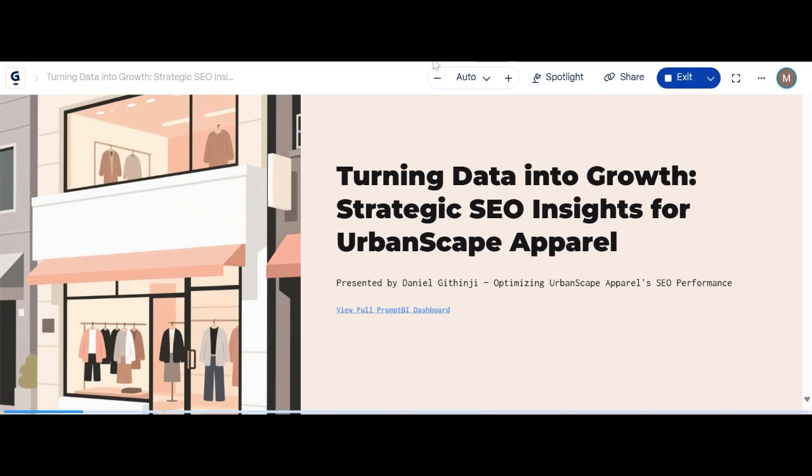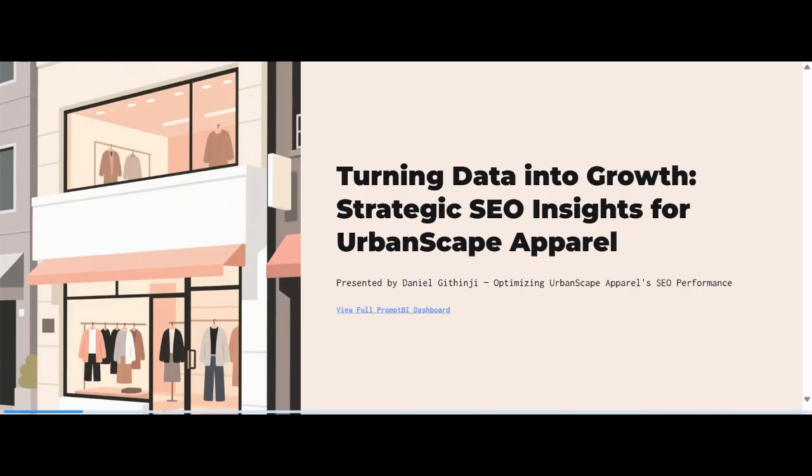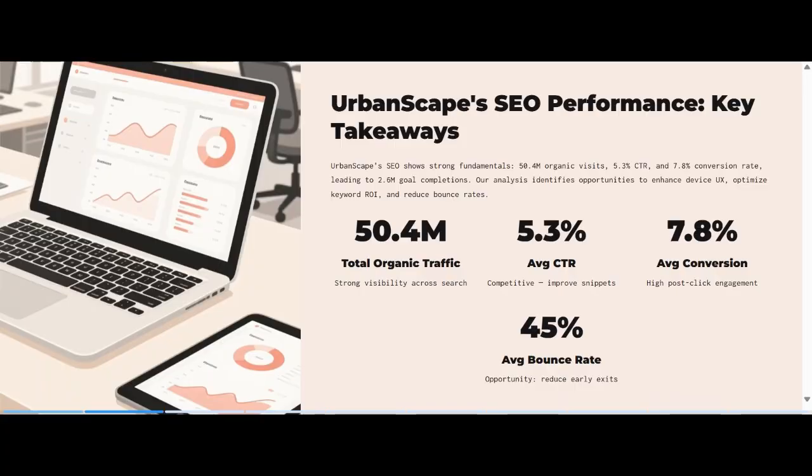It's turning data into growth, and this is a strategic SEO insight for UrbanScape Apparel by Daniel Gidenji, and it's all about optimizing UrbanScape Apparel's SEO performance. Looking at the summary, we see 50.4 of total organic traffic, 5.3% average CTR, and 7.8% average conversion. This was quite high. We should also look at the 45% average bounce rate, and we should reduce early exits.